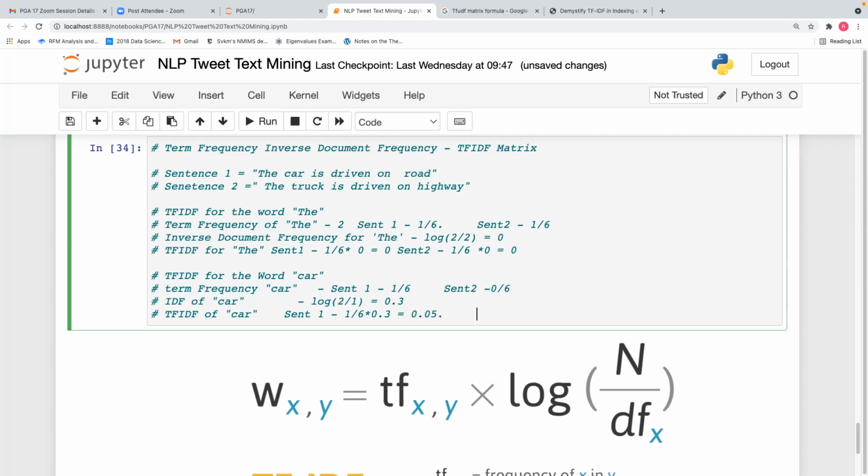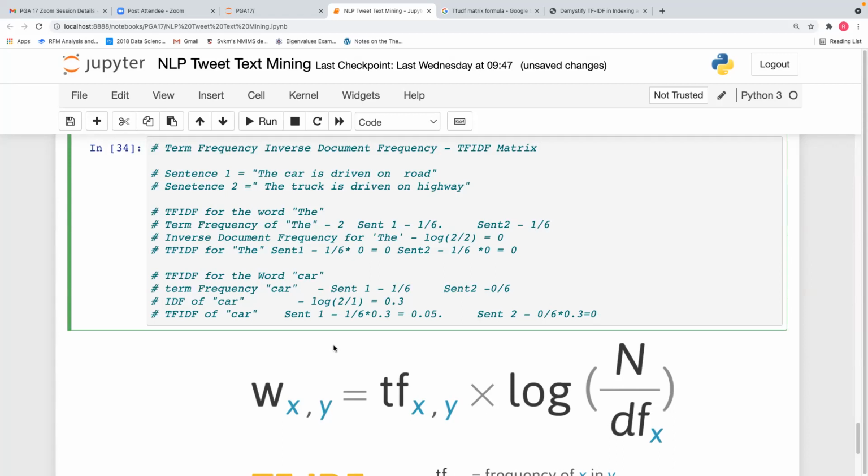Okay, sent2 would be 0 by 6 into 0.3. It will be 0. So this is how term frequencies and inverse document frequencies will be calculated for all the words in your TF-IDF matrix.